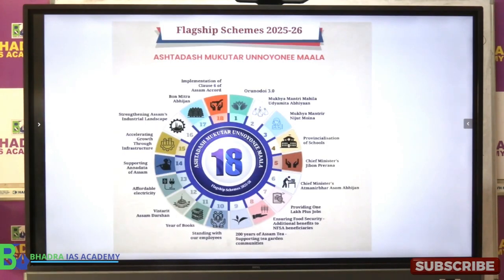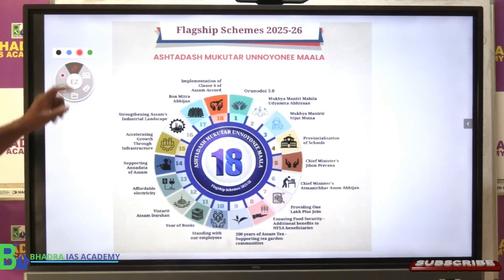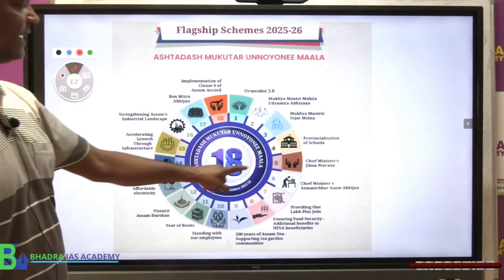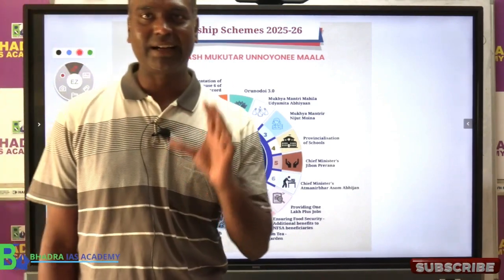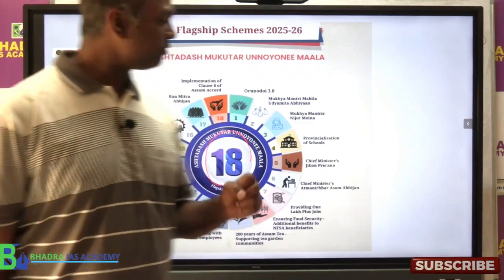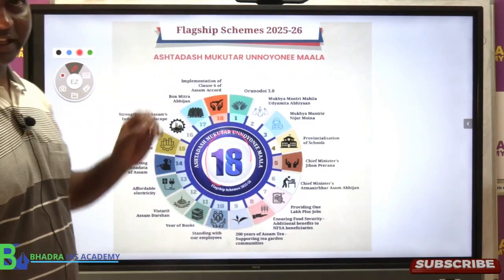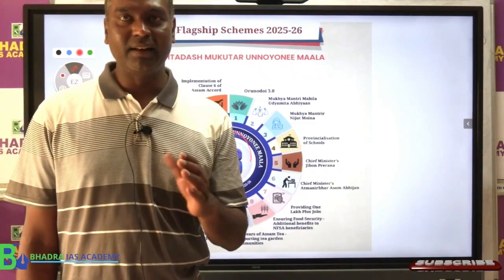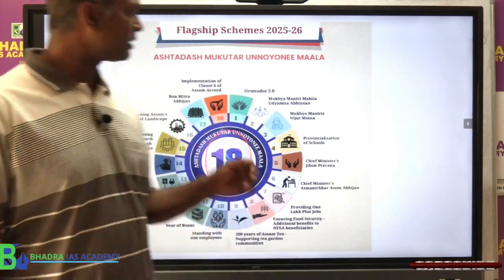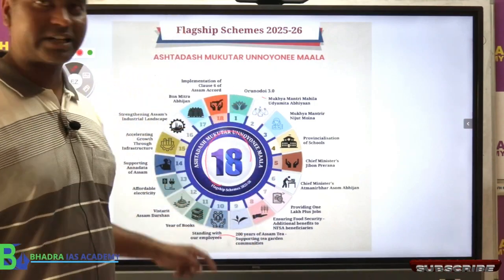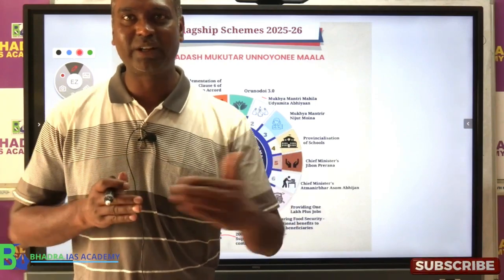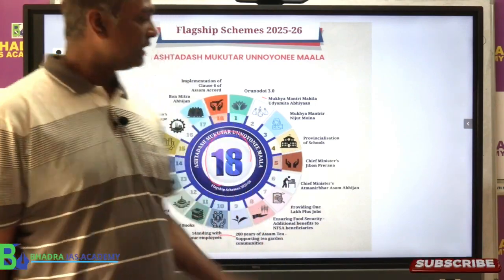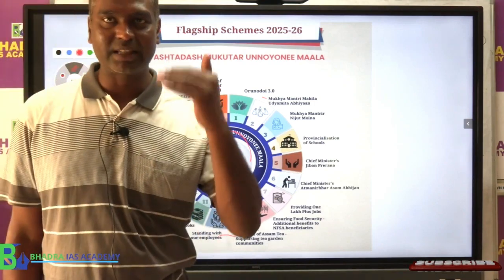Now coming to the main thing, that is the Assam government's what we can say 18 flagship schemes for the welfare and development. ये जो 18 flagship schemes है, इसका detail I will do in tomorrow because each of them requires a lot of time and we need to understand each one. So I don't want to rush up today with the other parts of the budget. This we will do tomorrow in a separate video.